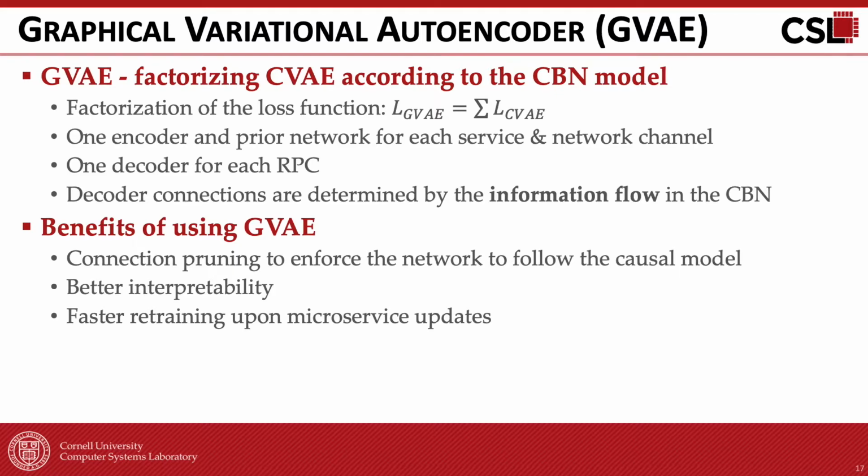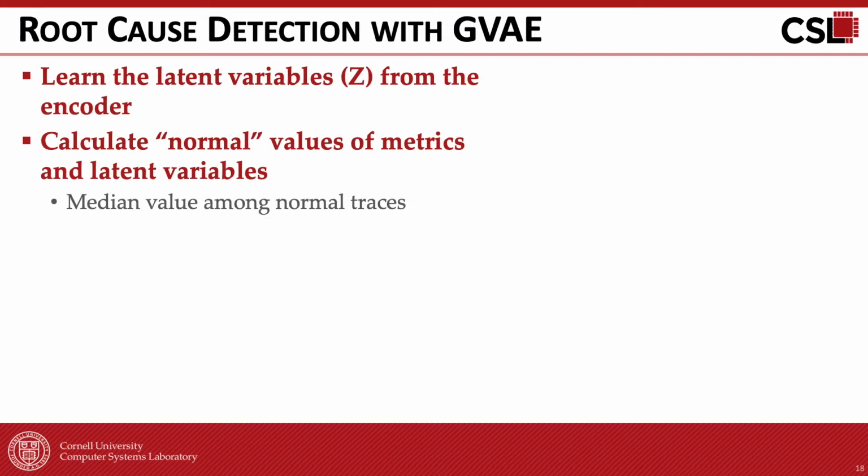Second, with a structured model, we can easily tell how latency is propagated from the backend to the frontend. Finally, unlike when having a single large CVAE, when a microservice changes, only a small subset of CVAEs need to be retrained, allowing faster convergence.